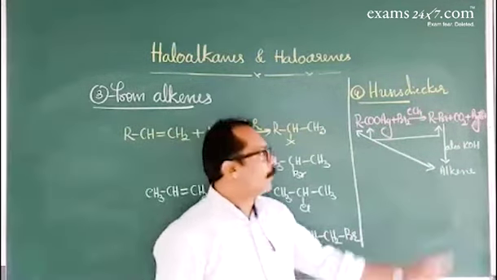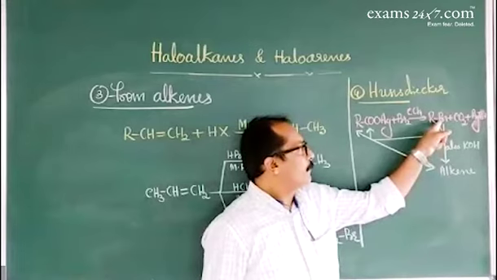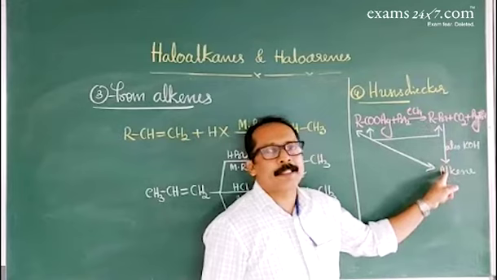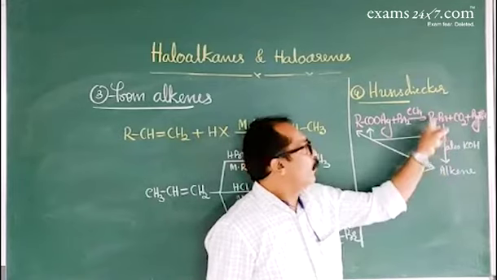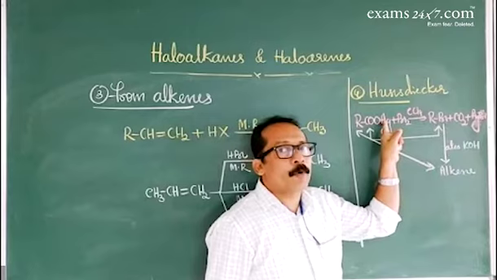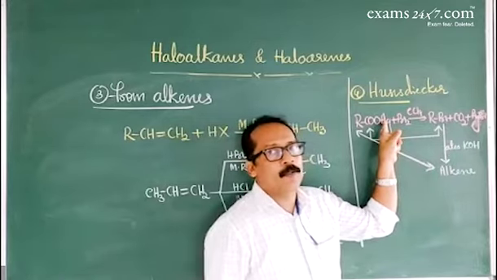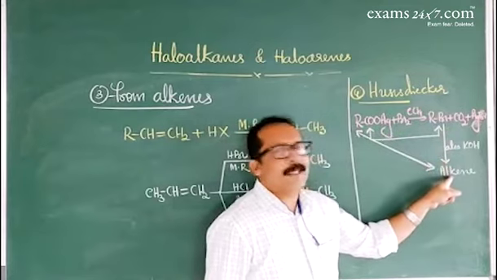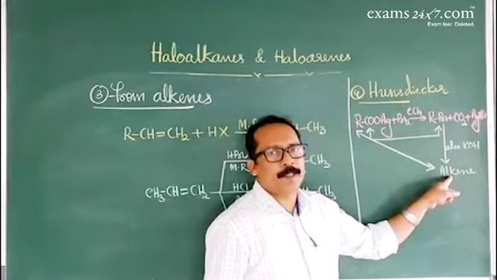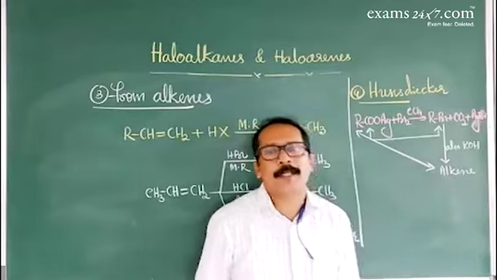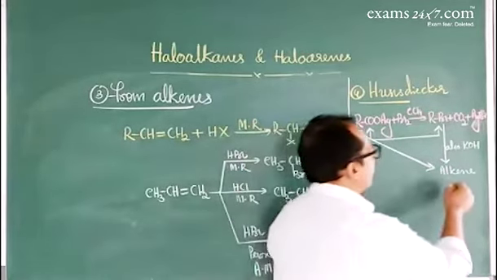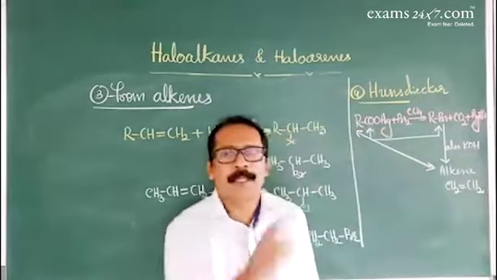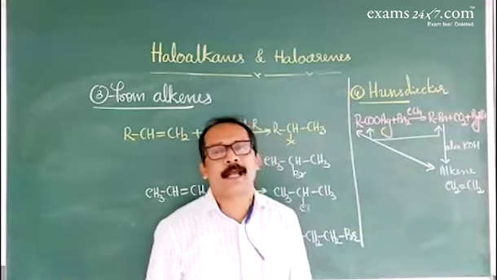Then they connect the initial reactant and the product: which silver salt is used to prepare the alkene? Just remember that in this second step, dehydrohalogenation, the number of carbon atoms remains the same. If you go for the first step, you have to increase the number of carbon atoms by 1. For example, in this method, ethene is obtained. So which silver salt is taken? The formula of ethene is CH2 double bond CH2. The reactant should contain 3 carbon atoms.